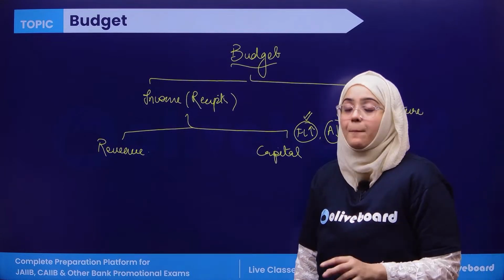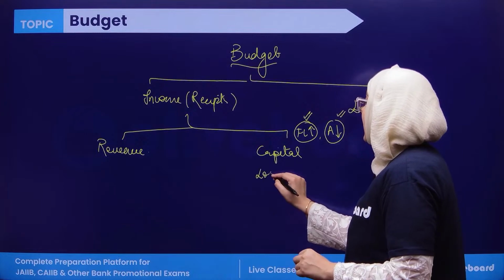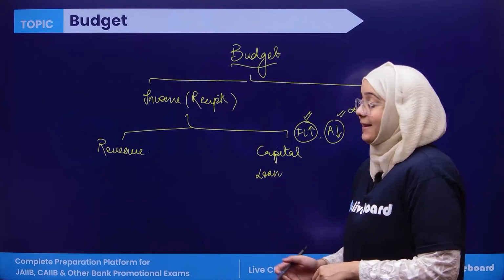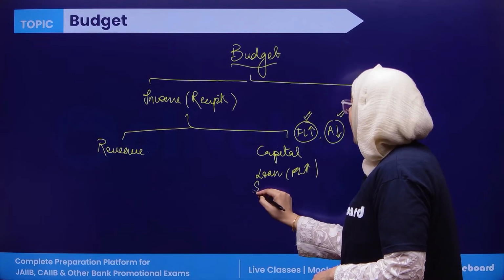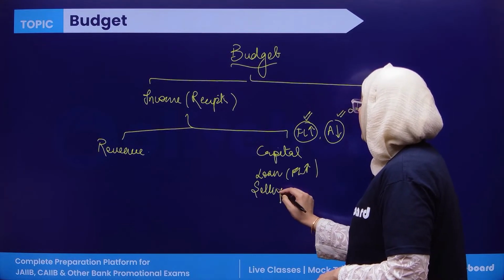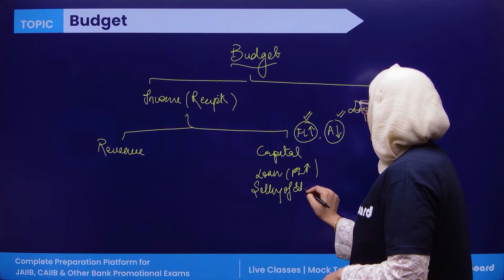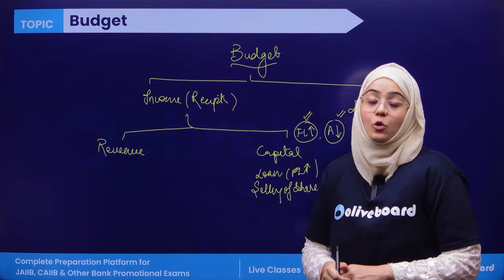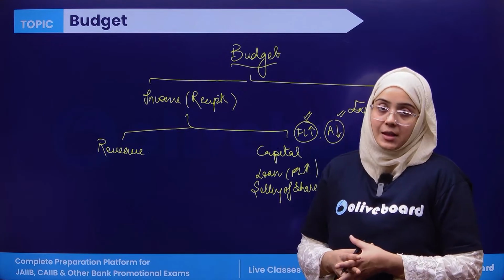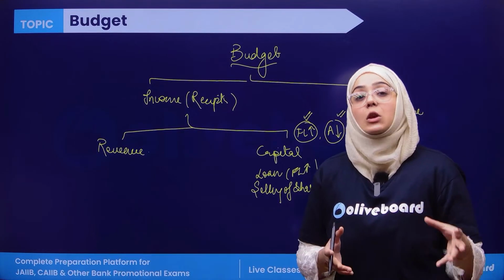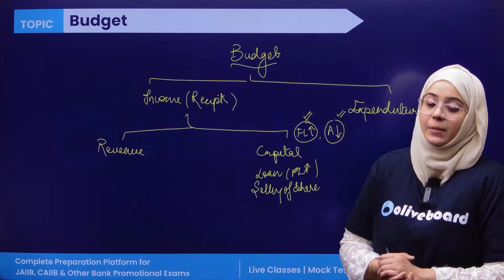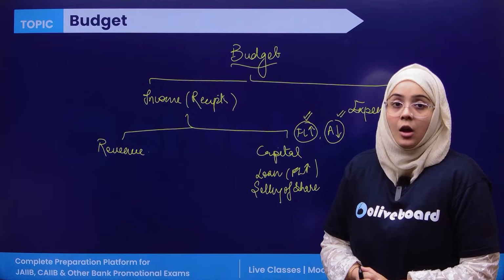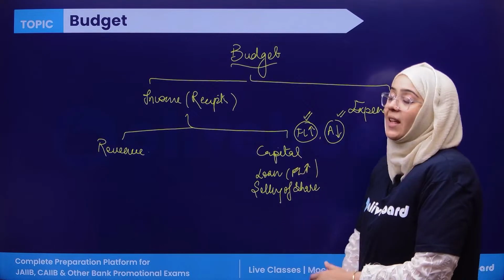A loan is capital income because it increases the financial liabilities of the government. Selling government shares to the private sector and generating income reduces the assets of the government, and that's why it is termed capital income.